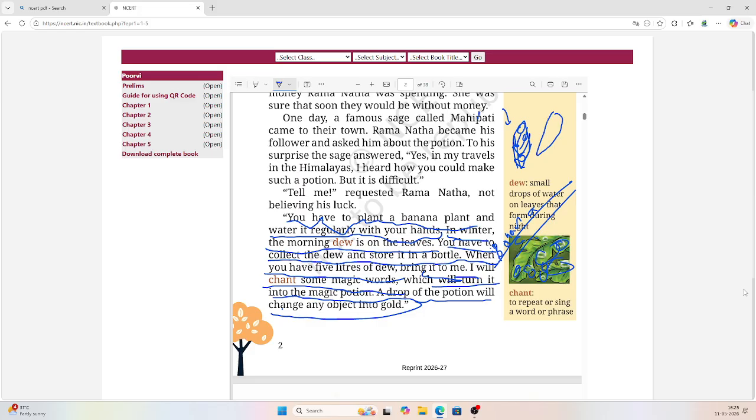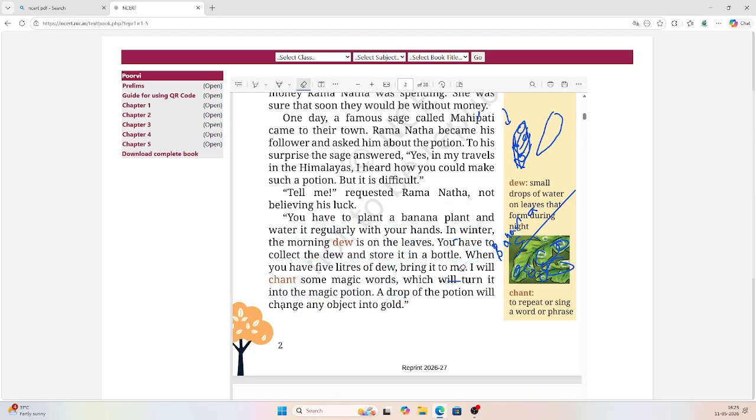A drop of the potion will change any object into gold. So I hope you understand this much. If you have any doubt, you can tell me. Till that time, let me erase everything and then we will move on.